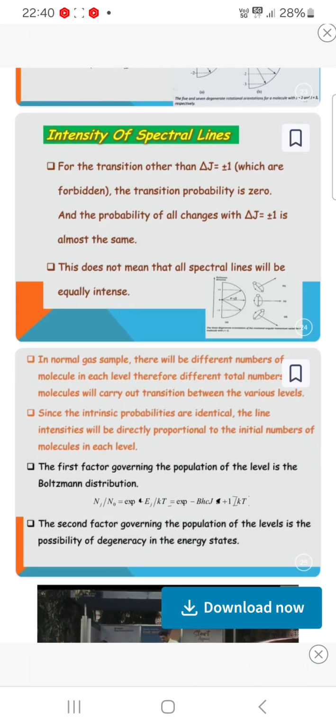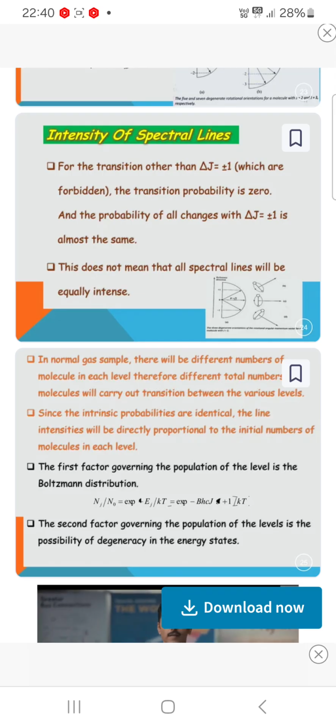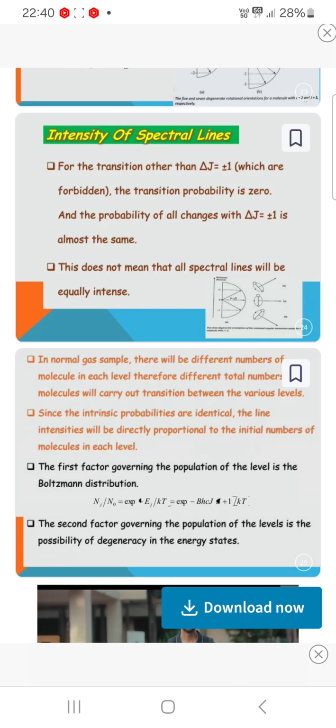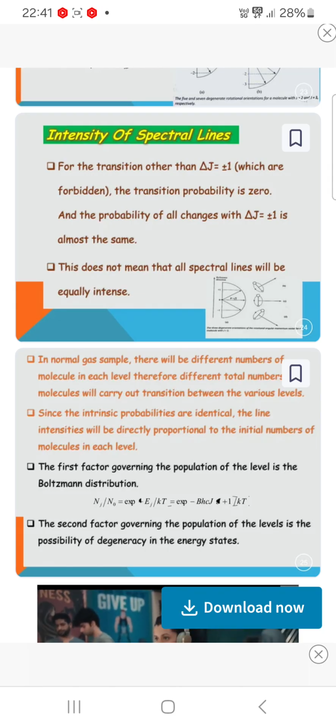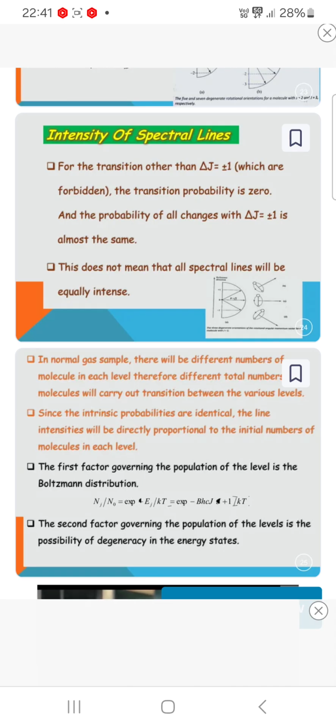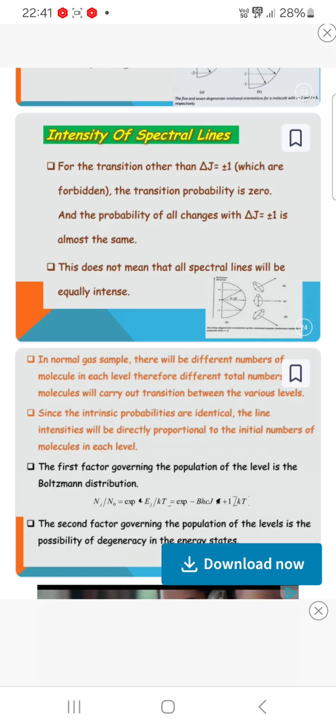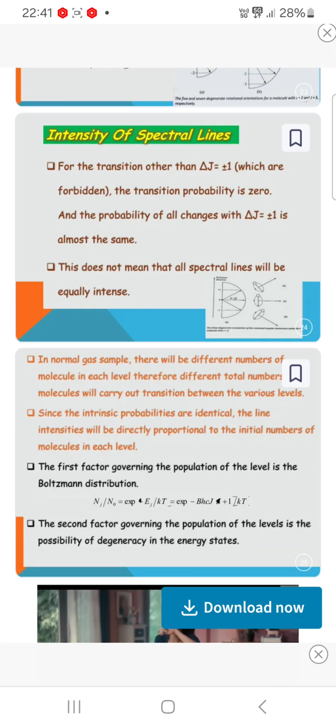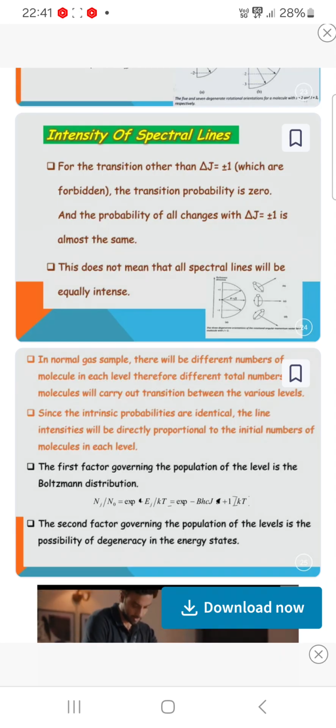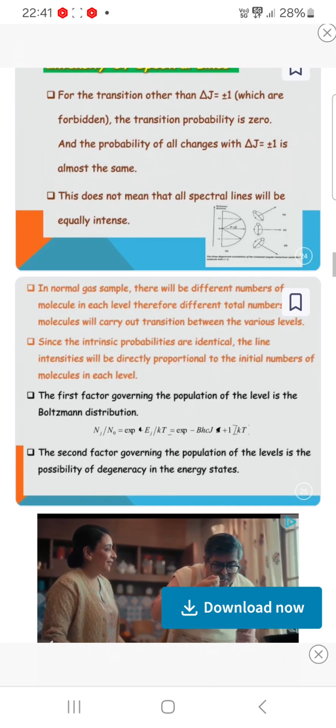In a normal gas sample, there will be a difference in the number of molecules in each level. Therefore, different numbers of molecules will carry out transitions between the various levels. Since the intrinsic probabilities are identical, the line intensity will be directly proportional to the initial number of molecules in each level.